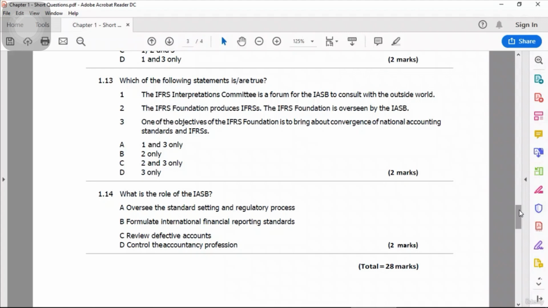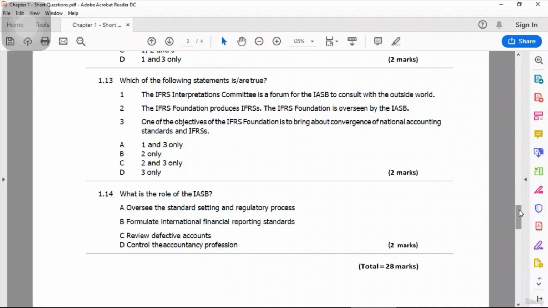The Interpretation Committee's job is to interpret the accounting standards, and if there is any gray area, lacking or contradiction in any financial standard, they issue interpretations which can be considered as annexures or additions to the standard. So it is not their role to consult with the outside world. It is wrong.